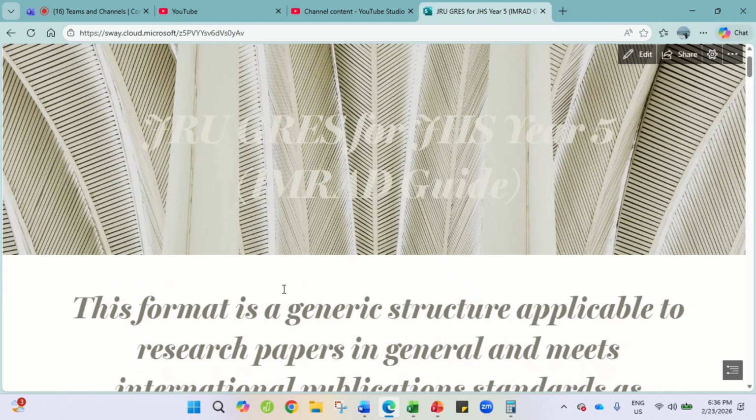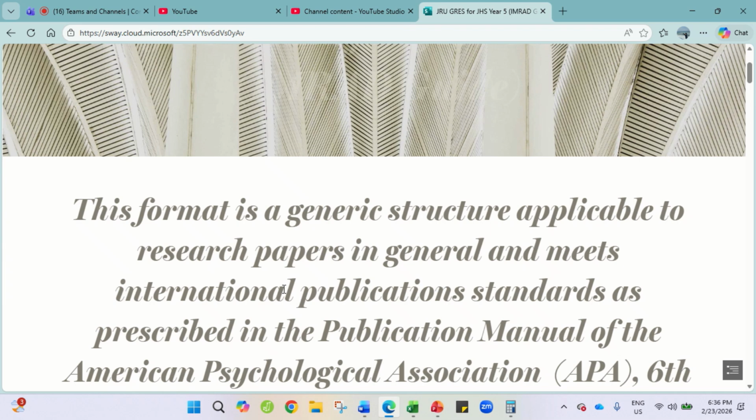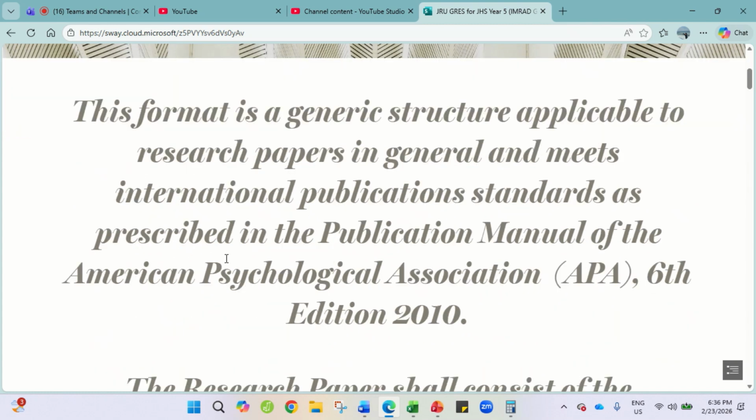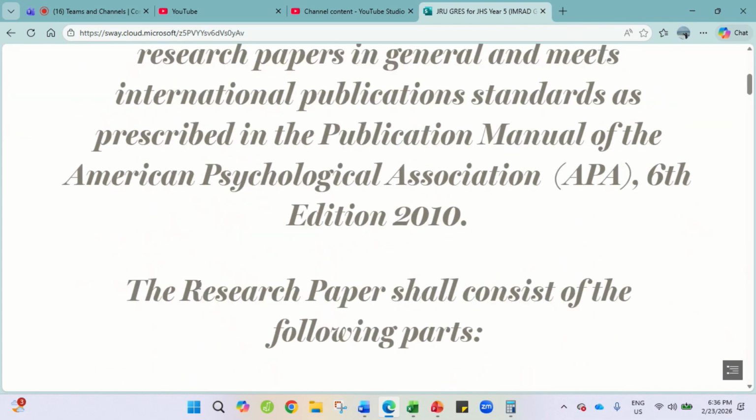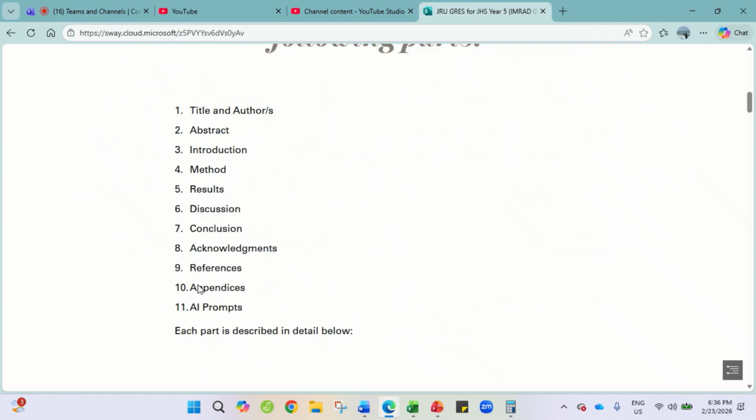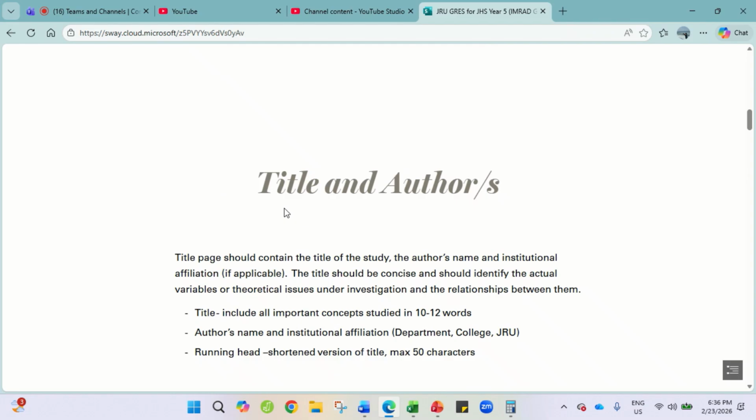So technically, this is a generic format structure applicable to research papers in general and meets the international publication standard as prescribed by the Publication Manual of the APA 6th edition. Actually, 7th edition. We are working now with the 7th edition. So these are the contents: title and others, abstract, introduction, method, results, discussion, conclusion, acknowledgement, references, appendices, and AI prompts. So these are the workable parts.